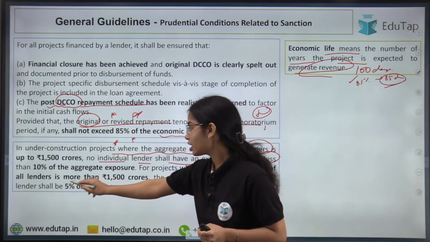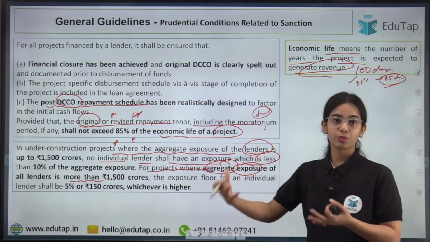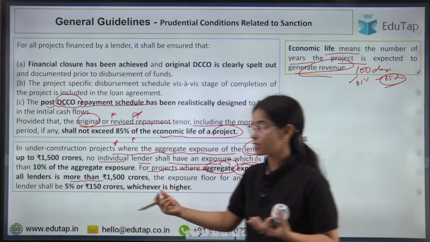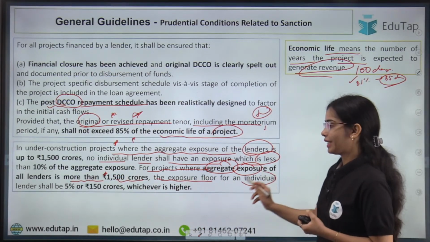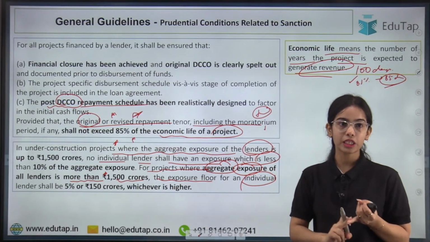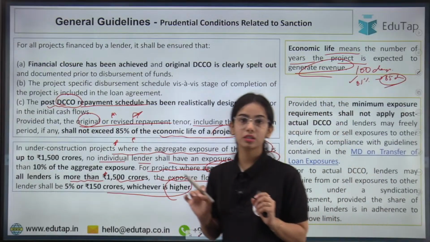For projects where the aggregate exposure, the total loans of lenders, is more than 1,500 crores, in this case the exposure floor for an individual lender shall be 5% or 150 crores, whichever is higher. Okay, so remember the numbers.